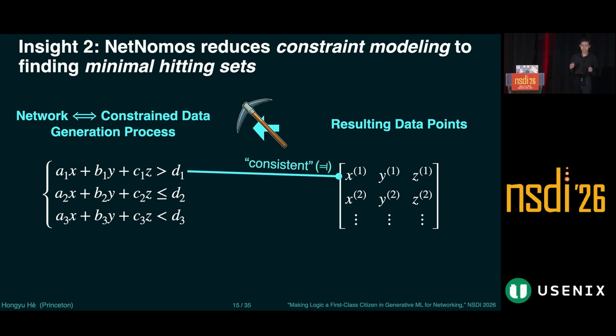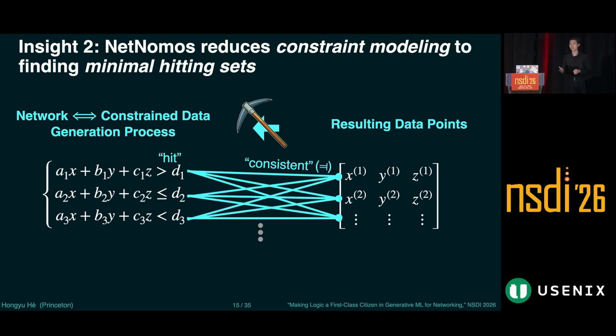A rule is consistent with a data point if that data point satisfies that rule. And by definition, all data points should satisfy that rule, otherwise the data couldn't have been generated under that rule. A rule consistent with all the data points is a hit, and our goal is to find all such hits.